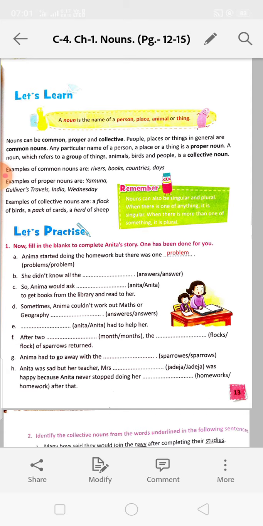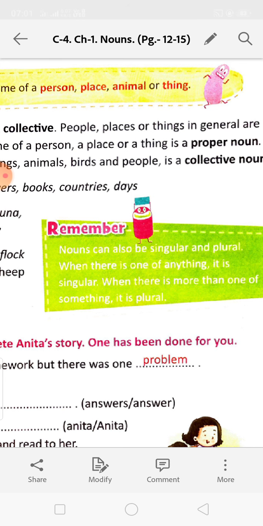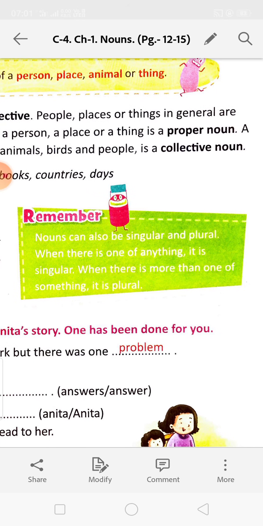Now come to the green box. Nouns can also be singular or plural. When there is one of anything, it is singular. When there is more than one something, it is plural. When we indicate or tell about one thing, that will be singular. When we tell about more than one thing, that will be called plural.